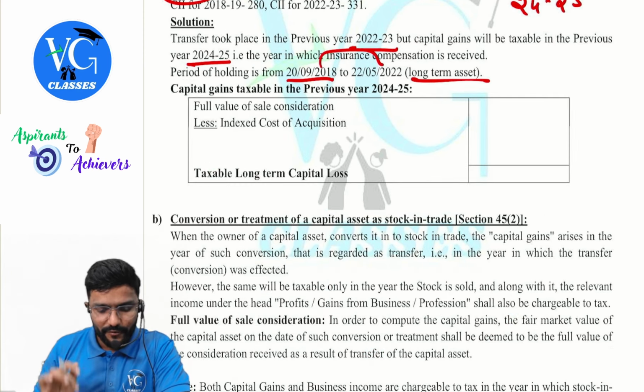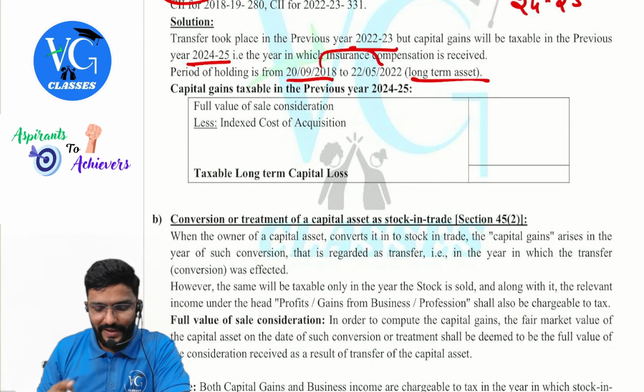Okay. So full value of sale consideration. How much did they give? 6 lakhs, sir. Only 6 lakh. Sir, what if they give a new asset? Take the fair market value of it. That's all. Then indexed cost of acquisition would be how much, sir? What is the actual cost of purchase? 10 lakh. Into, for the year of transfer, that is 22-23.